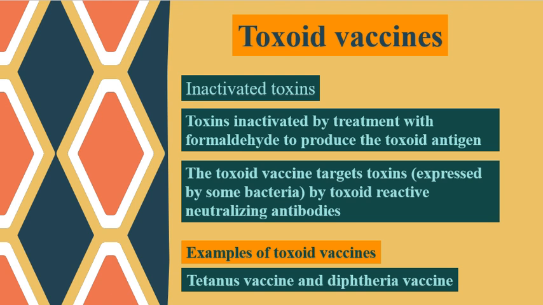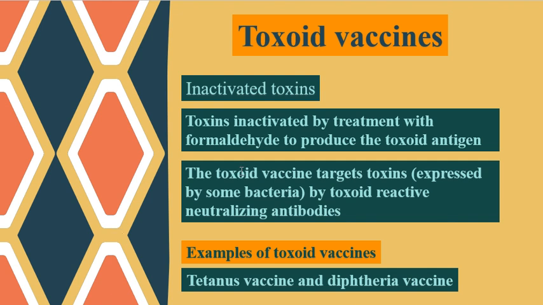Toxoid vaccines are made from toxins of some microorganisms, which are harvested and inactivated with formaldehyde to produce a non-toxic toxoid antigen, or toxoid vaccine.